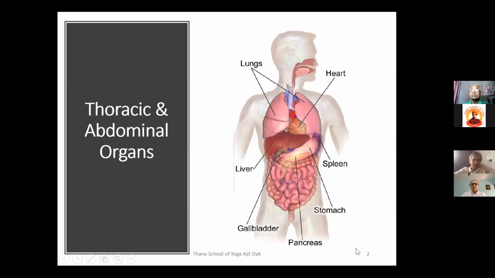Initially, we had discussed the body cavities. We had discussed in the first lecture that there are three main cavities of the body. One is the abdominal cavity, one is the thoracic cavity, and one is the skull. In the digestive system, we discussed mostly the abdominal cavity because most of the digestive system is located in the abdominal cavity. Today, we are going to discuss one system which is located in the thoracic cavity. It is not the only system, but one system which is located in the thoracic cavity.